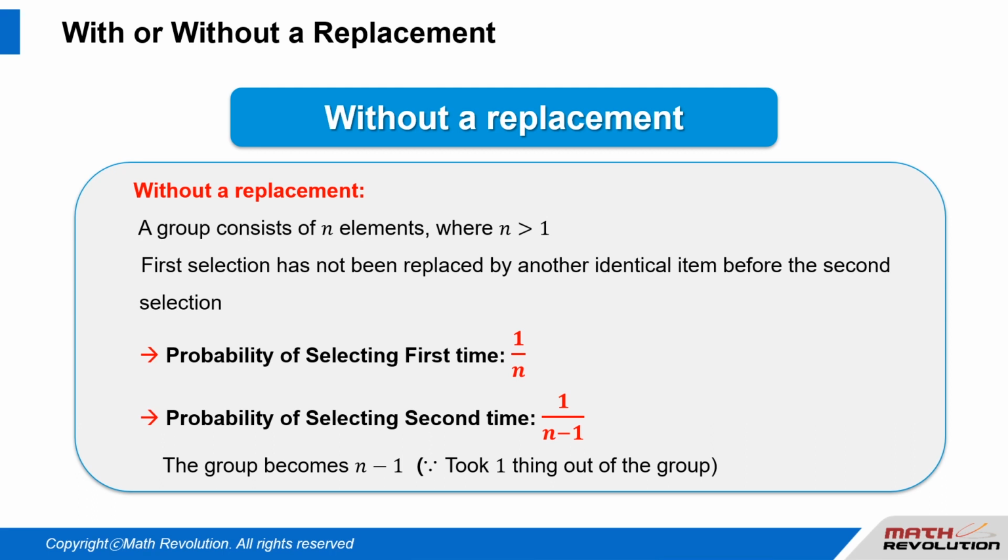However, when we make another selection from the same group, the probability for this second selection changes to 1 over n minus 1 if we don't replace the first selection. The total elements in the group becomes n minus 1 because we have taken one thing out of the group. That will continue to change by 1 each time we make another selection without replacing that selection.